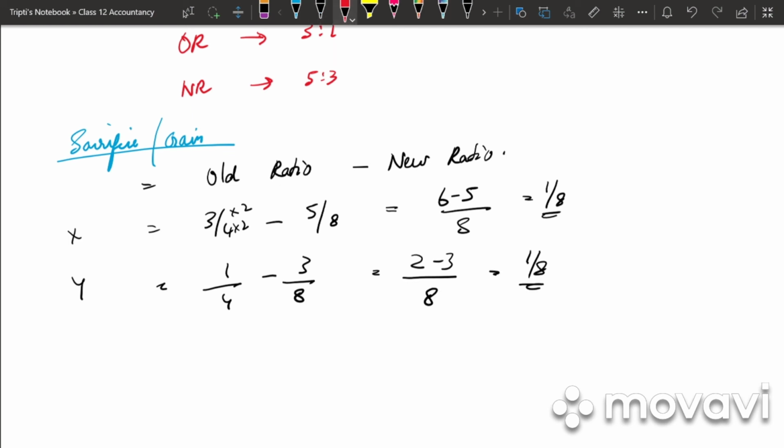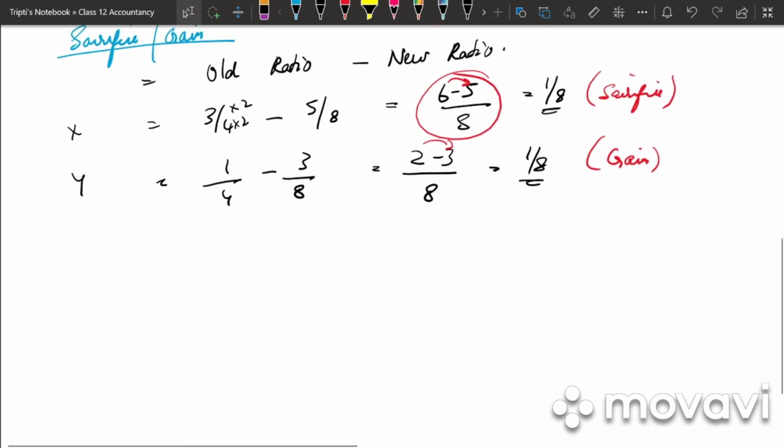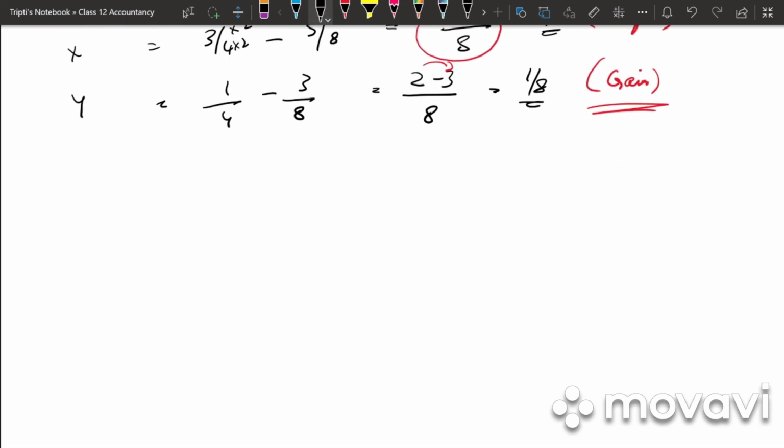So who has gained, who has sacrificed? For X, from 6 it has been 5, which means X has sacrificed. And for Y, from 2 it is 3, which means Y has gained. So what will be debited? Gaining partners capital account debited to sacrificing partners capital account. So our journal entry will be, write down journal entry.